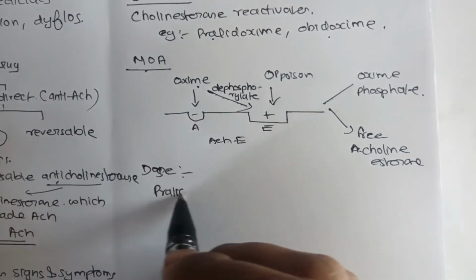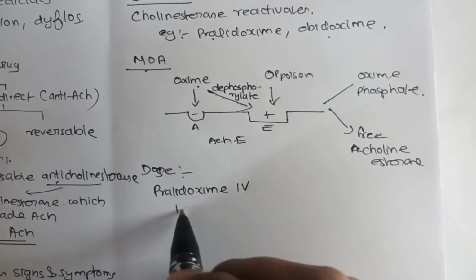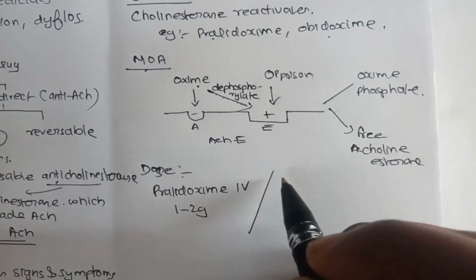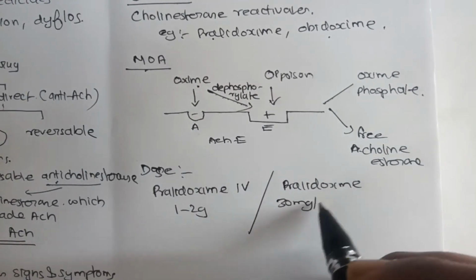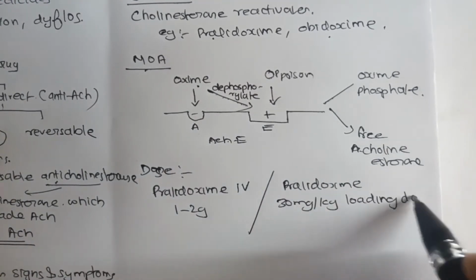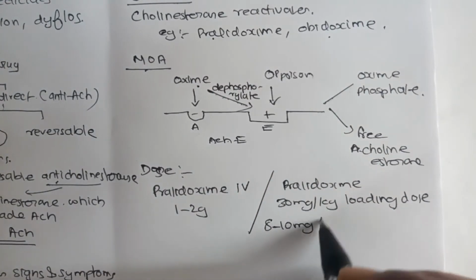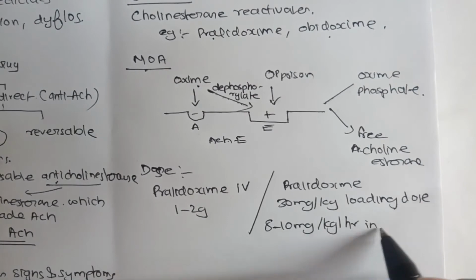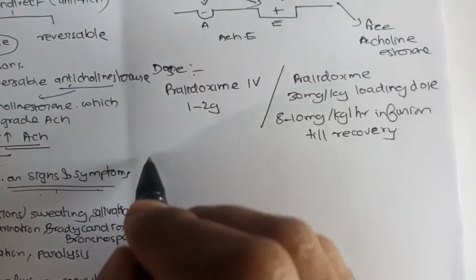Now, coming to the dose, we can either give pralidoxime IV, about 1 to 2 gram, or we can give pralidoxime as a 30 mg per kg loading dose, and later 8 to 10 mg per kg per hour as infusion till the recovery of the patient.